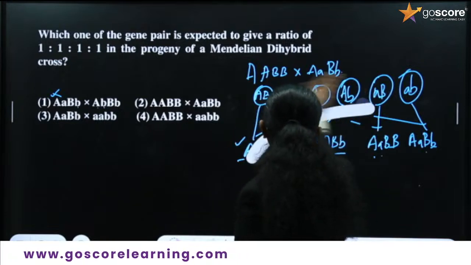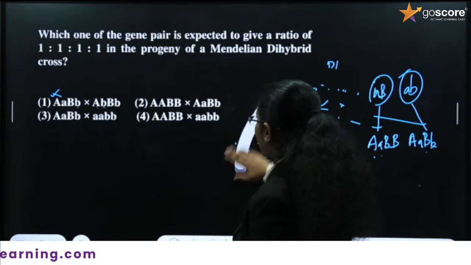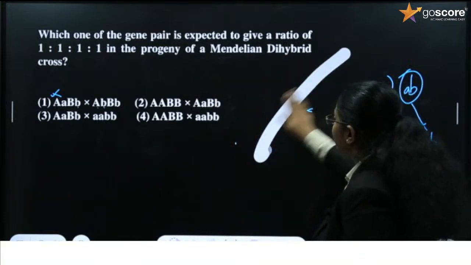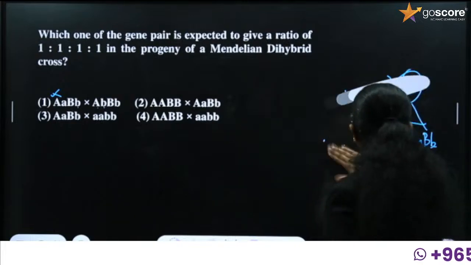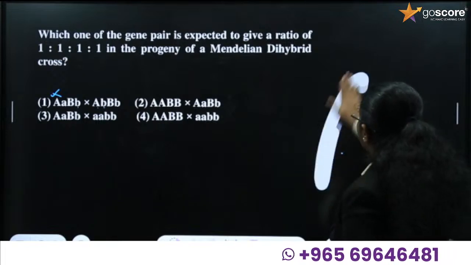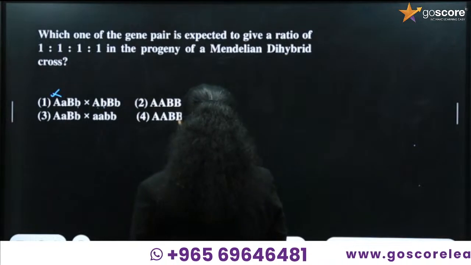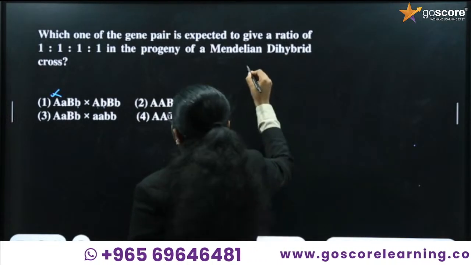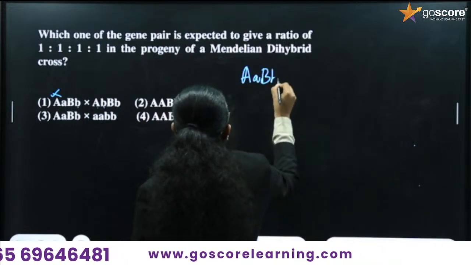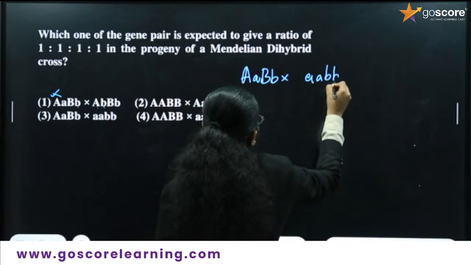So let's do another condition. What is the third option? In the question it is given as capital A, capital B, small b, crossed with small a, small b, small b.